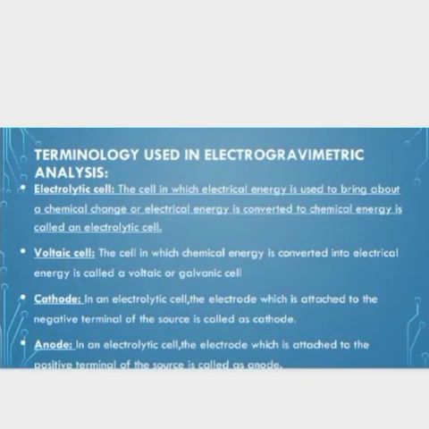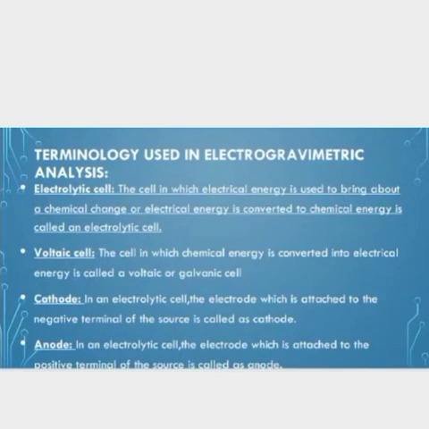Some terminology used in electrogravimetric analysis. Electrolytic cell: the cell in which electrical energy is used to bring about a chemical change, or electrical energy is converted to chemical energy, is called an electrolytic cell. Voltaic cell: the cell in which chemical energy is converted into electrical energy is called a voltaic or galvanic cell. You already studied this in PUC. Now the cathode and the anode.